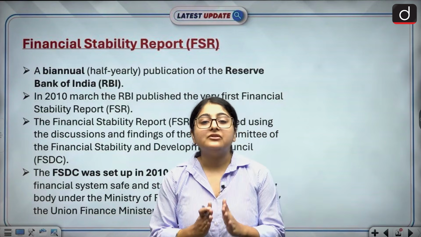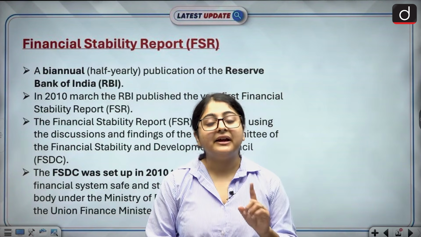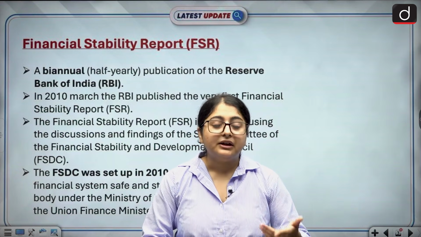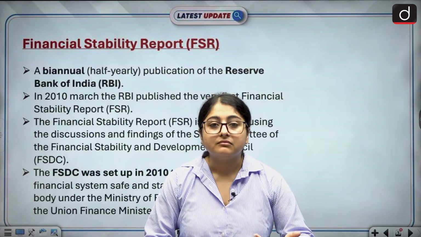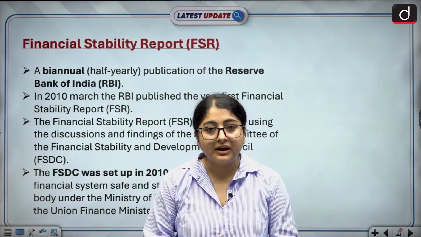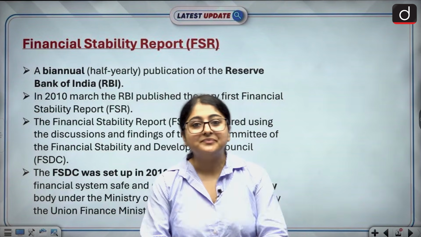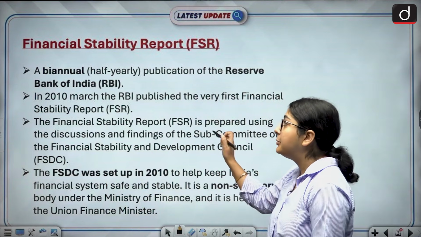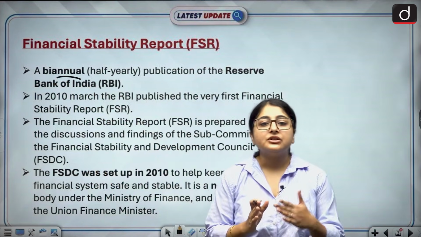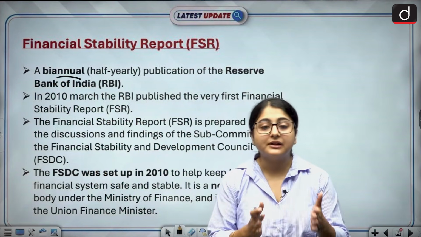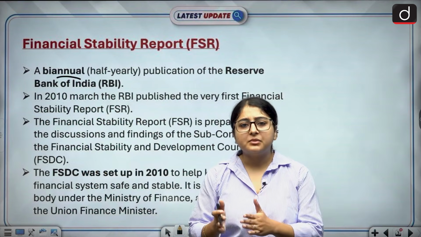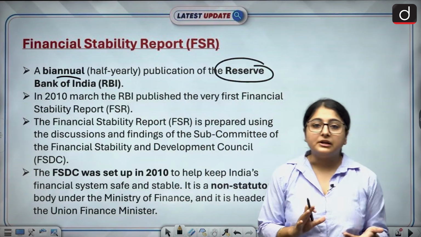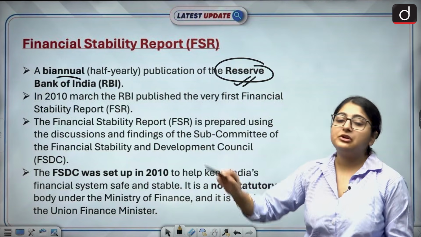That's why RBI releases the Financial Stability Report. RBI has to make sure that we are financially stable. So in this particular report, we see what the vulnerabilities and challenges are which can hamper our stability. That's why we are reading this report. So let's start. The first fact you have to remember is that the Financial Stability Report is a biannual report. That means it is released twice a year, in the gap of every 6 months. RBI releases it. The Reserve Bank of India is the one who releases the Financial Stability Report. This is the first fact, important for your preliminary examination.